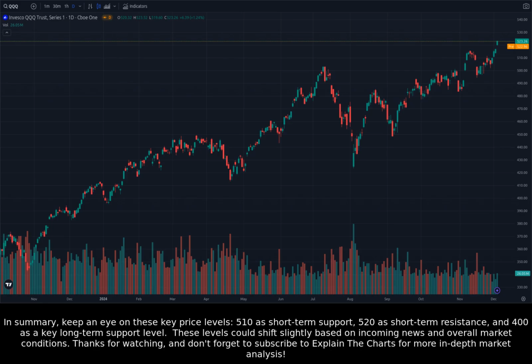In summary, keep an eye on these key price levels: 510 as short-term support, 520 as short-term resistance, and 400 as a key long-term support level. These levels could shift slightly based on incoming news and overall market conditions.